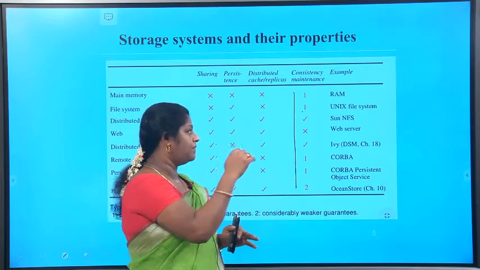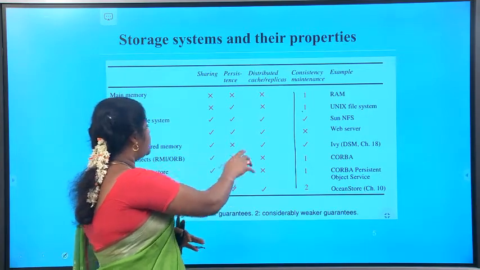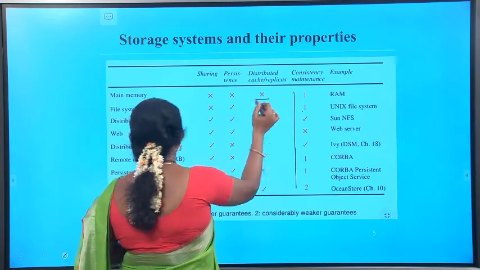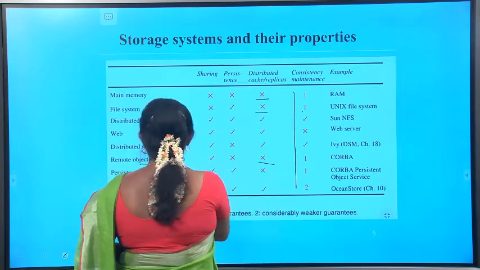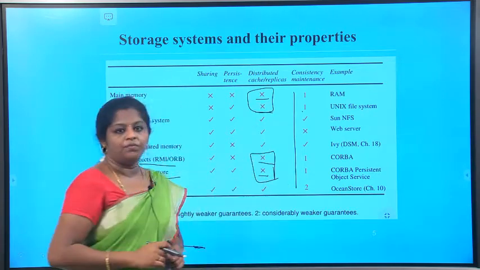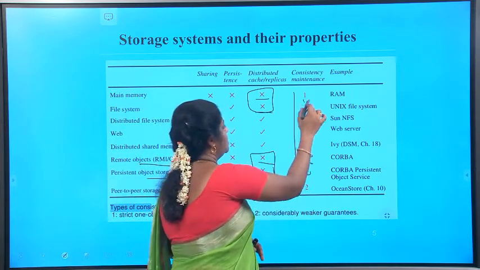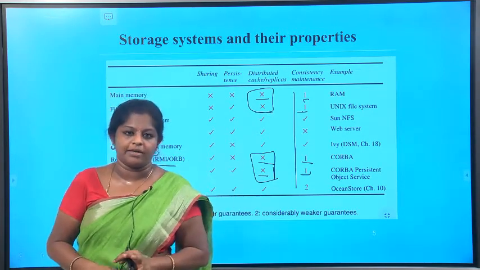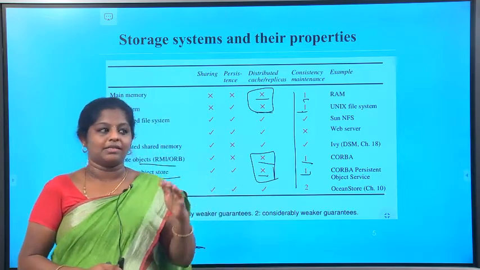That is in the main memory and the file system, which does not have sharing or replicas. See here, the first one is main memory and the file system, and the next one is remote objects and persistent object stores, which don't have replicas. They only maintain strictly one copy of data. Whenever it is updated, they should maintain one updated copy. But for the remaining ones, which have replicas, we couldn't achieve strict consistency.